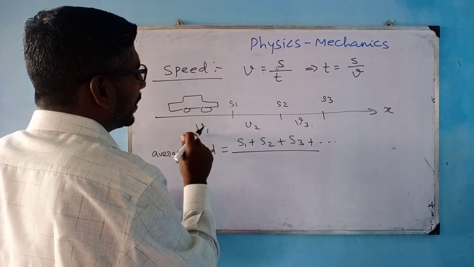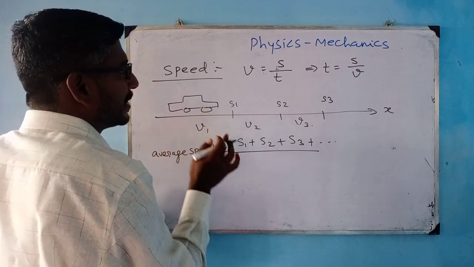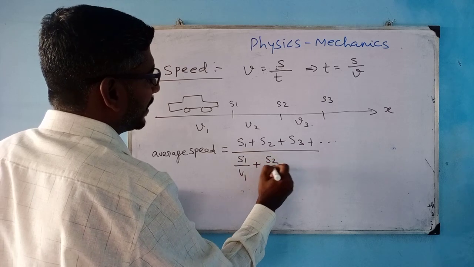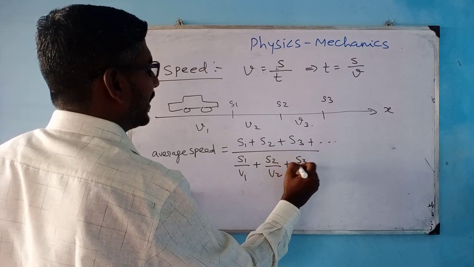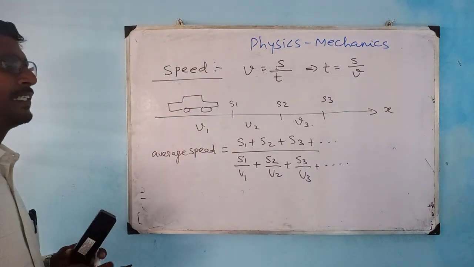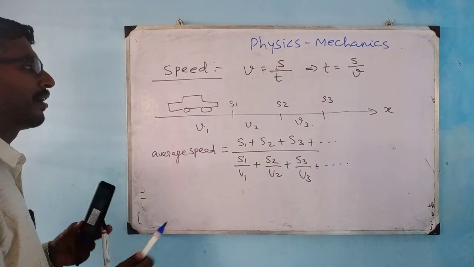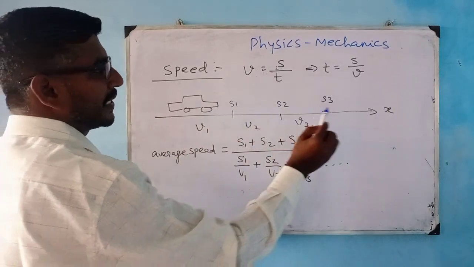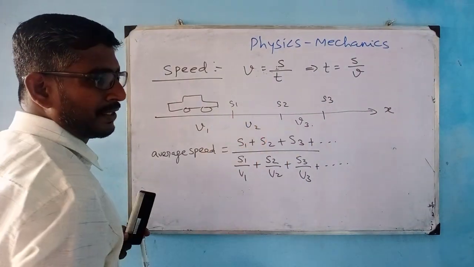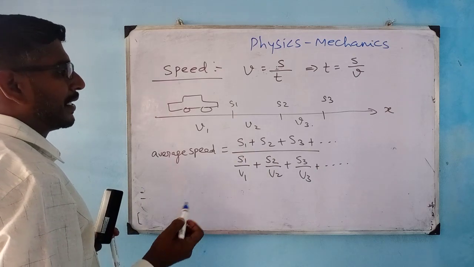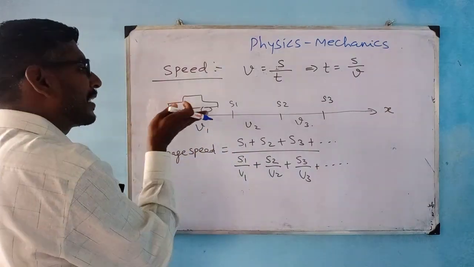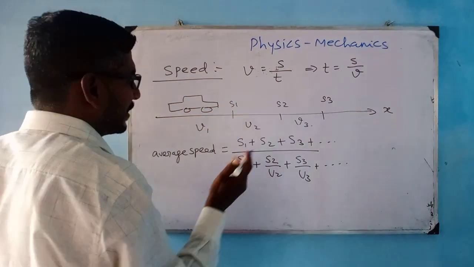So my time for traveling s1 distance will be s1 by v1 plus s2 by v2 plus s3 by v3. So this is my average speed that I can calculate for a car moving in this x direction, covering various distances with various speeds.